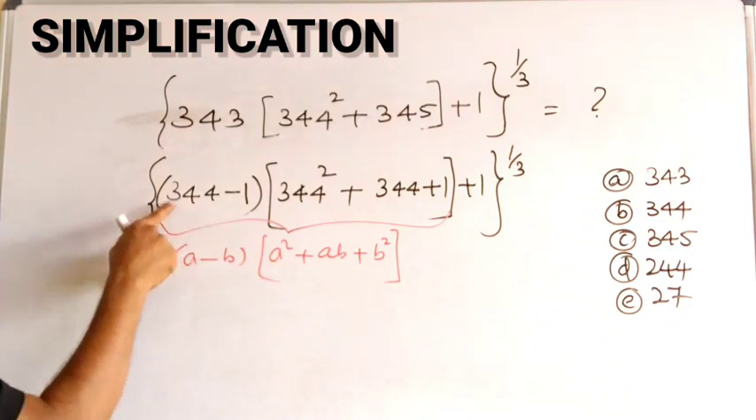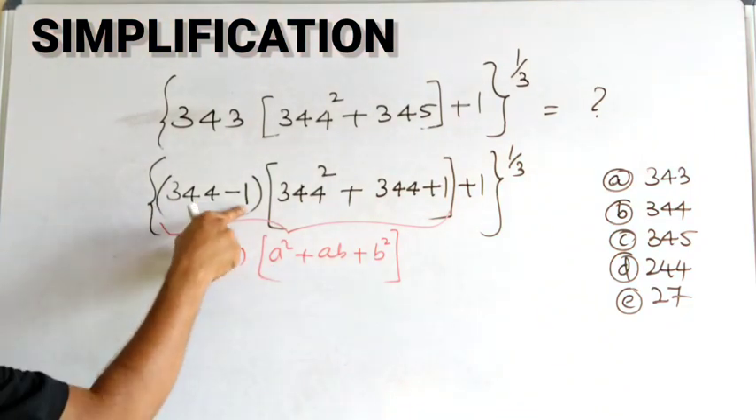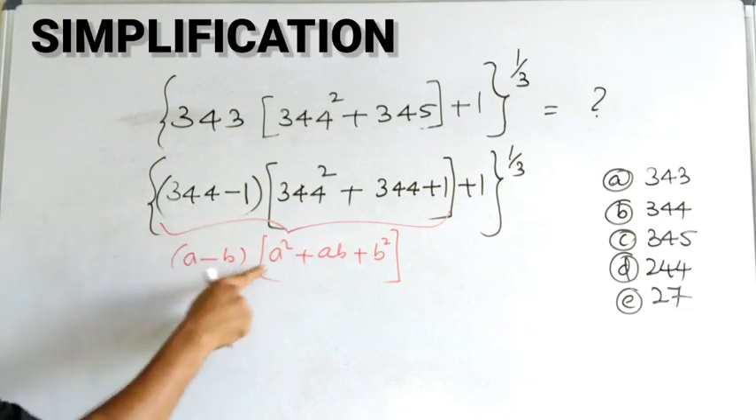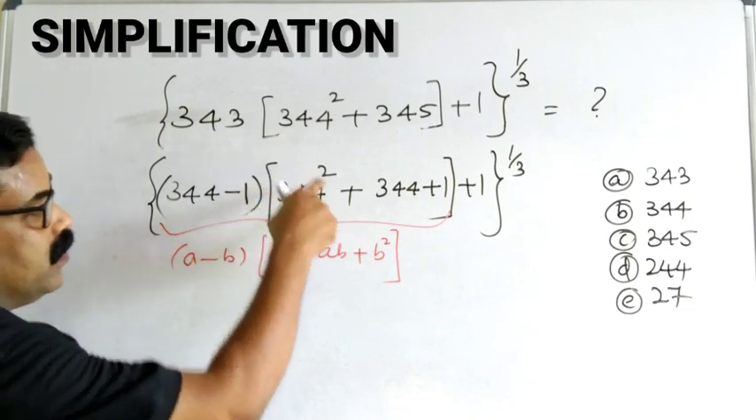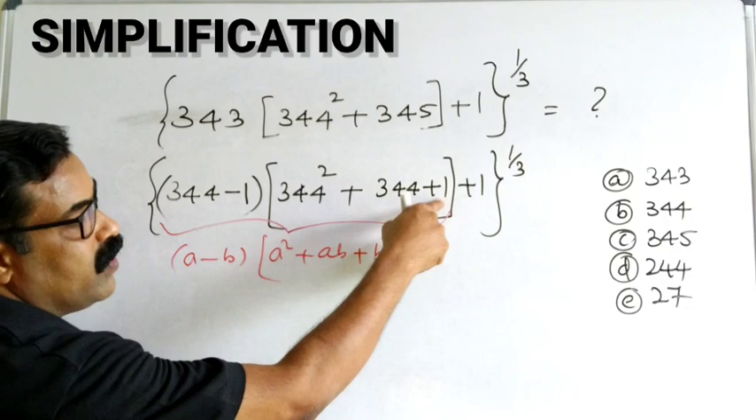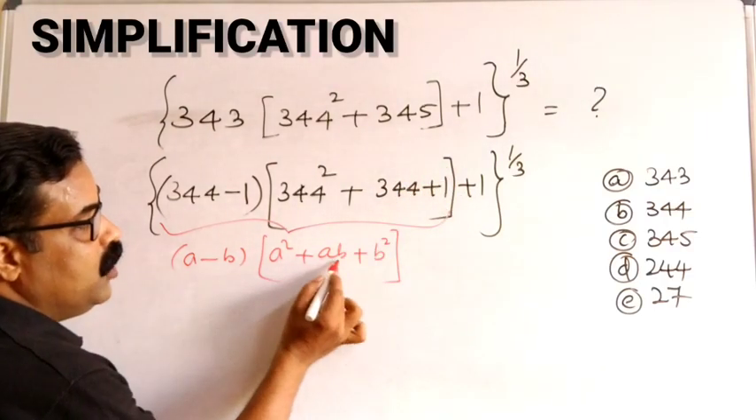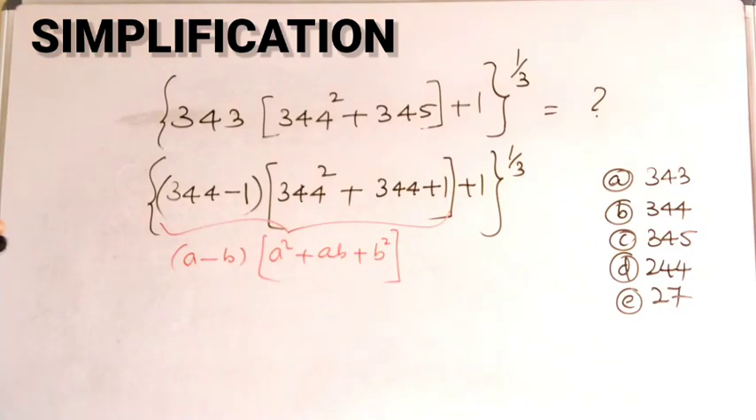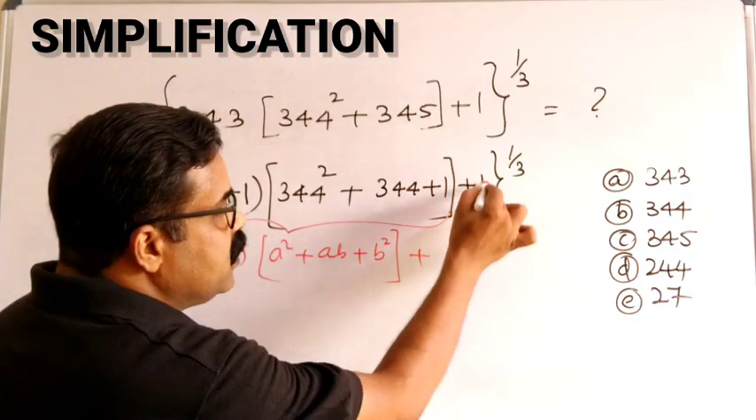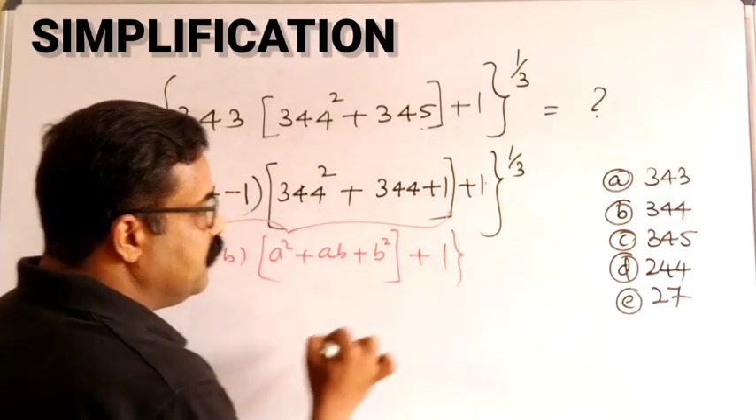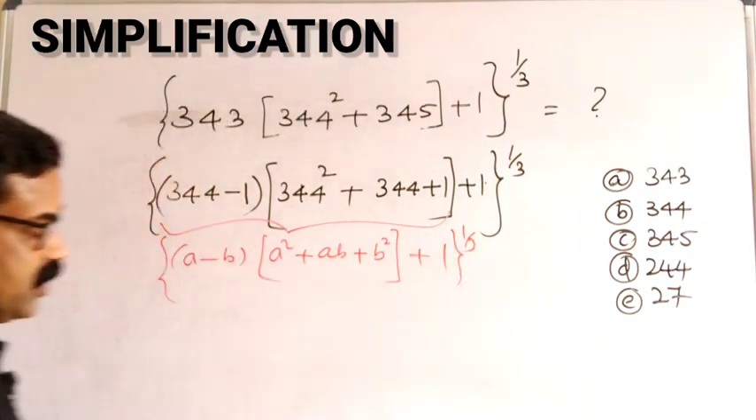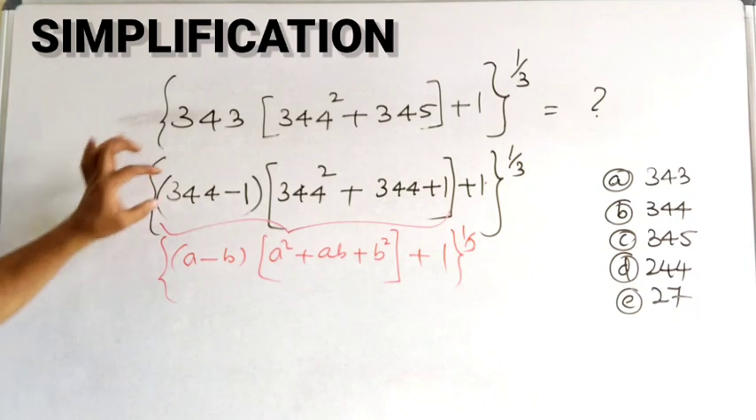Here A is 344, B is 1. A square is 344 square, B square is 1 square, which is 1 only, and A into B is 344 into 1. This 344 plus this 1 will come, then 1 by 3. Understand very clearly what I did.